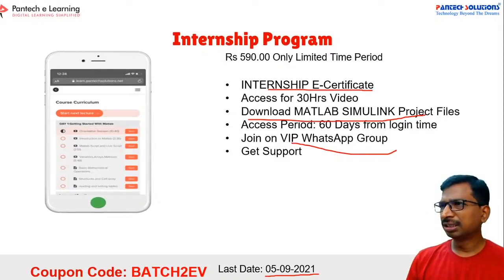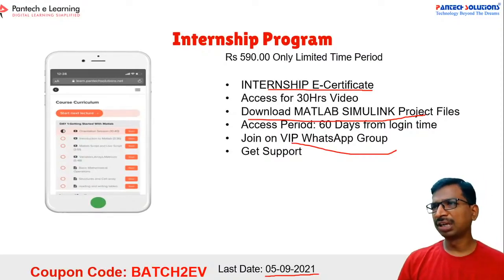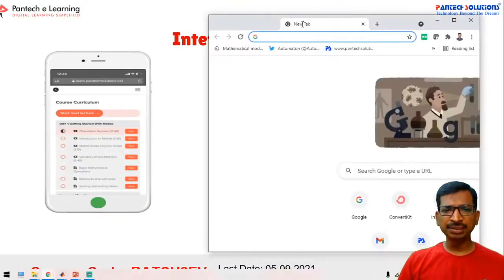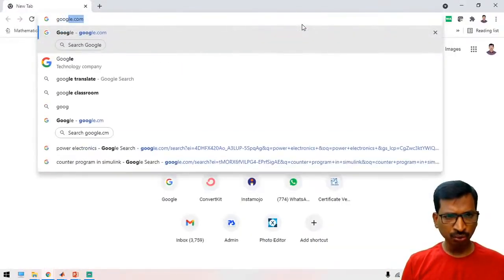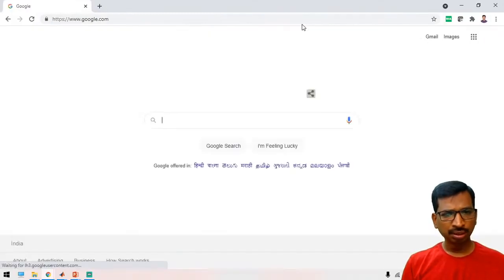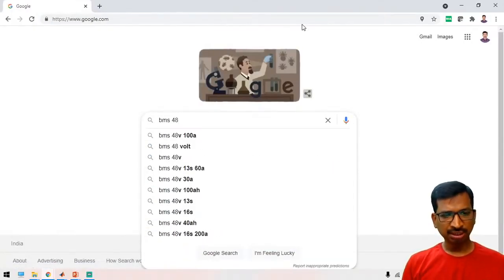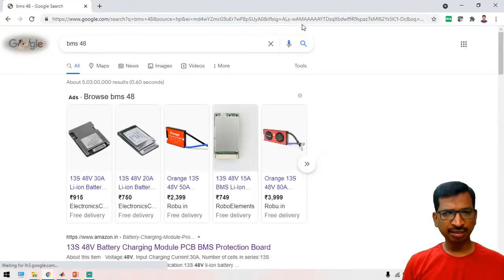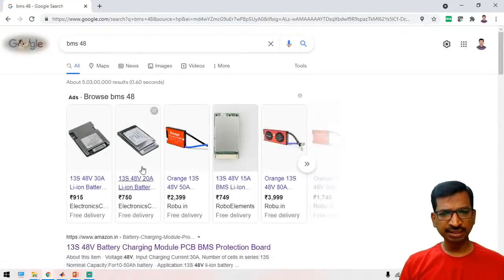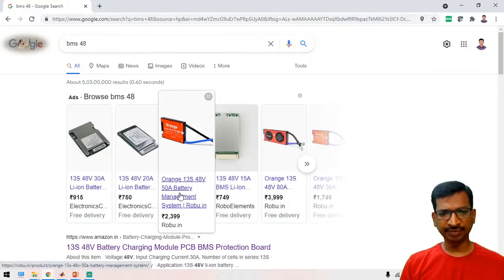Yeah, BMS it's available, ready-made BMS. A lot of BMS models are available. Just go to Google and search BMS for 48 voltage, 30 ampere, like that you can check it. See here, these are the BMS models. You can have it.